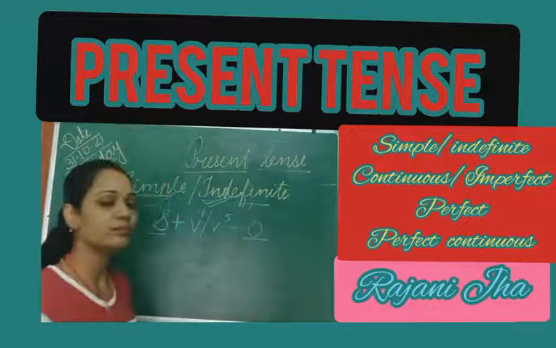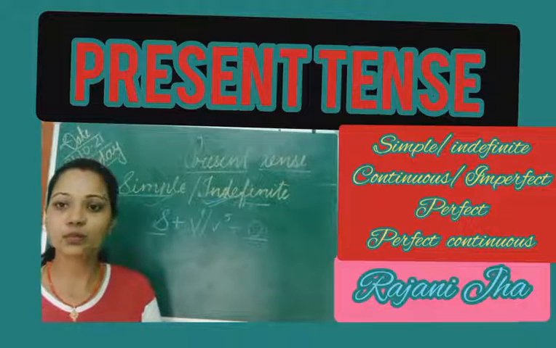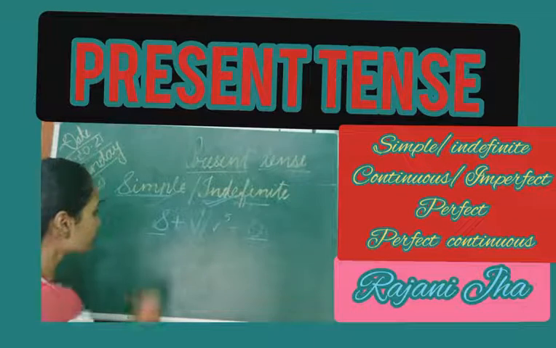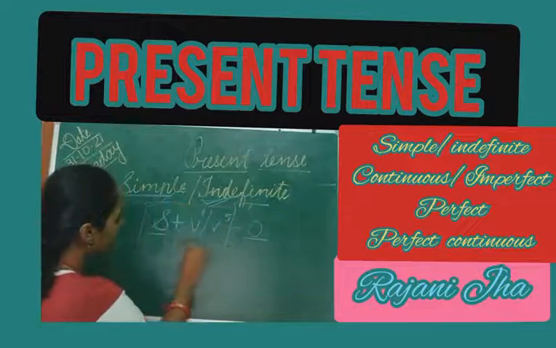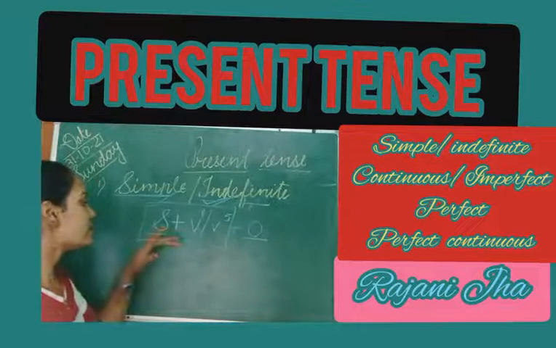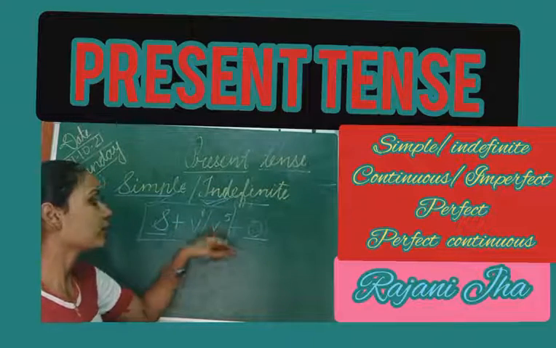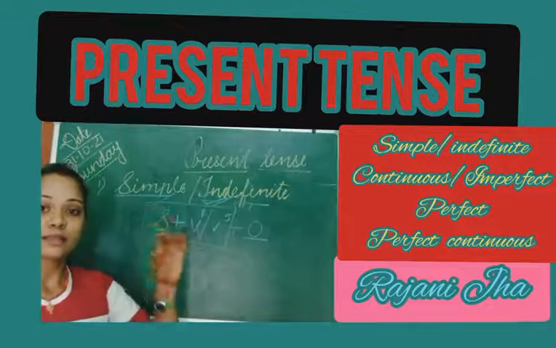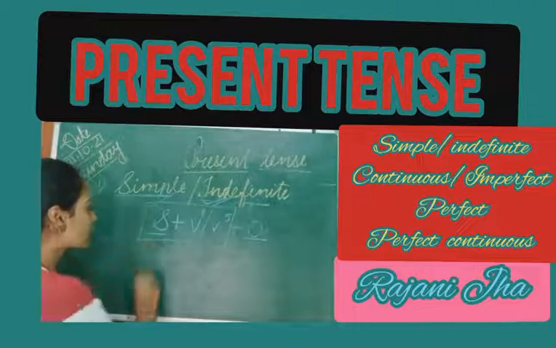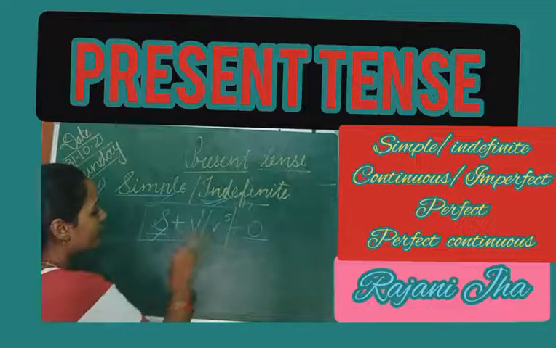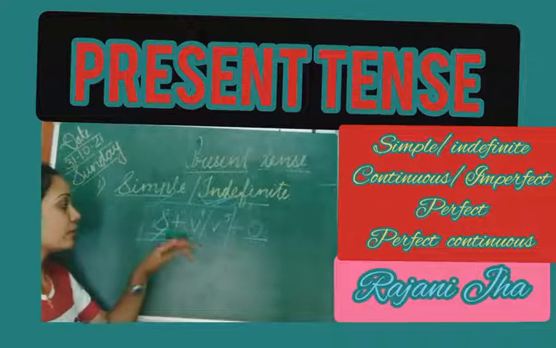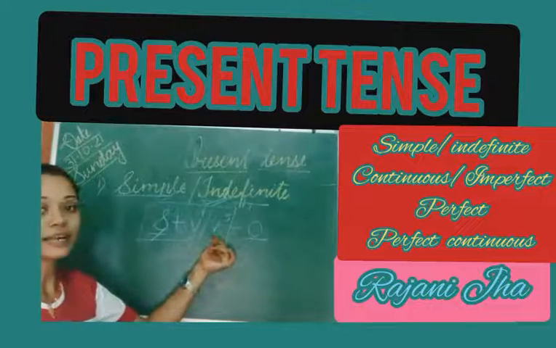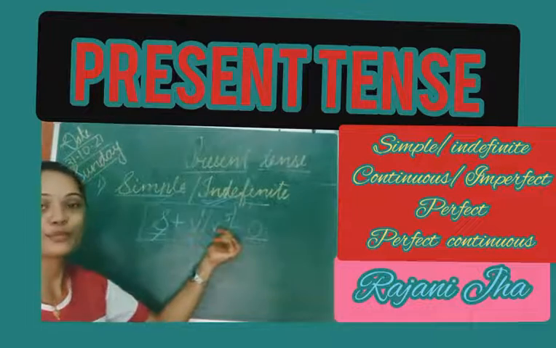If you don't want, you don't put an object. That doesn't matter. Everywhere we don't put an object, as we know about transitive and intransitive verbs. It depends on that. But basically the structure we follow in an affirmative sentence is subject plus V1, either V1 or V5. Why have I written V1 and V5? We have also studied subject-verb agreement. It depends on which subject is there; according to that the verb form is put. The first form of the verb is the basic form, and the fifth form of the verb is the singular verb. It is plural and it is singular.